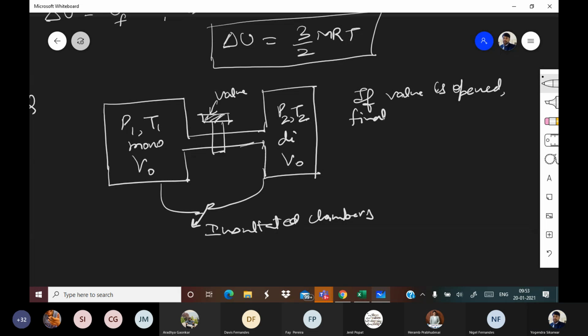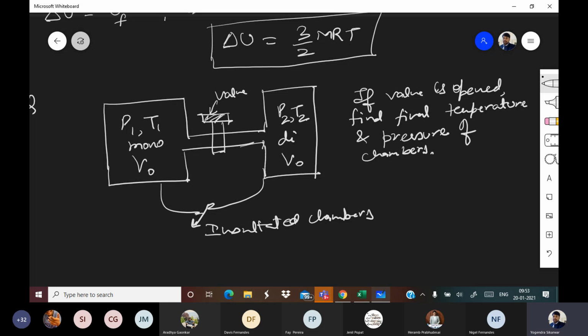So the question says, if the valve is opened, find the final temperature and pressure of the chambers. Okay. Please solve this.